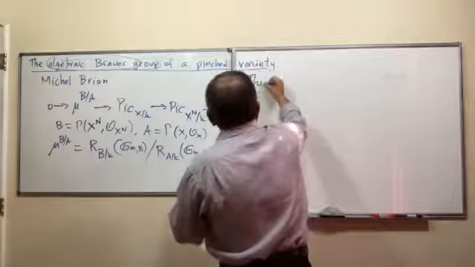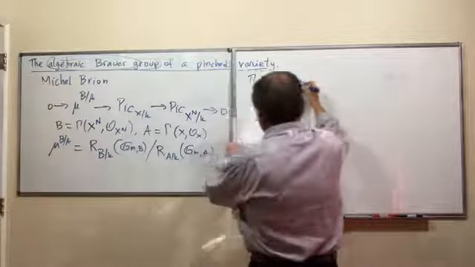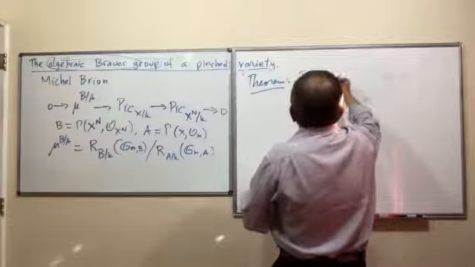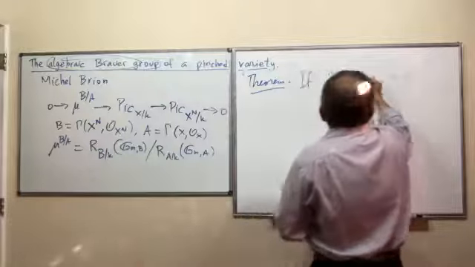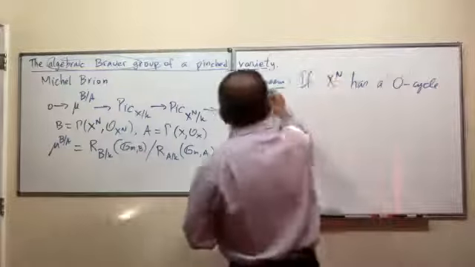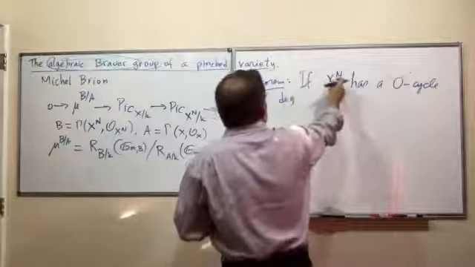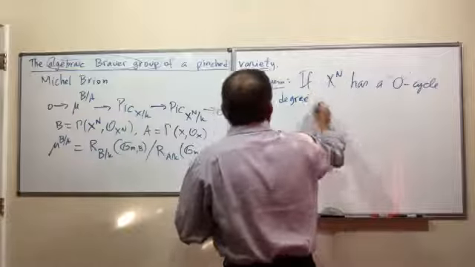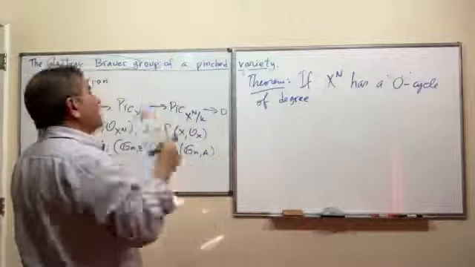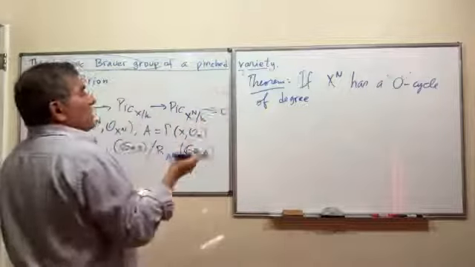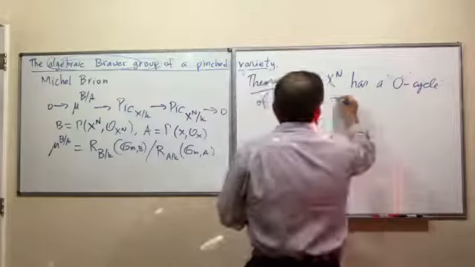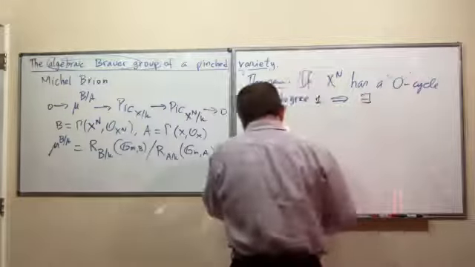Theorem. If the normalization has a zero cycle of degree 1, so this is weaker than having a rational point, okay? It's weaker than having a k-rational point. But I'm talking about the normalization. After you apply the normalization, if you find a zero cycle of degree 1, then there exists an exact sequence